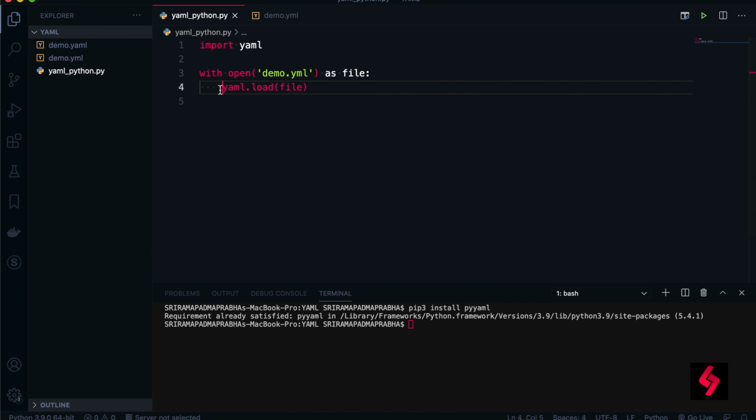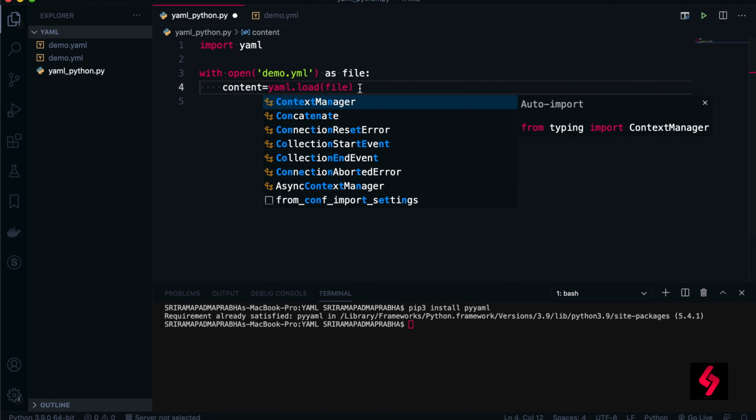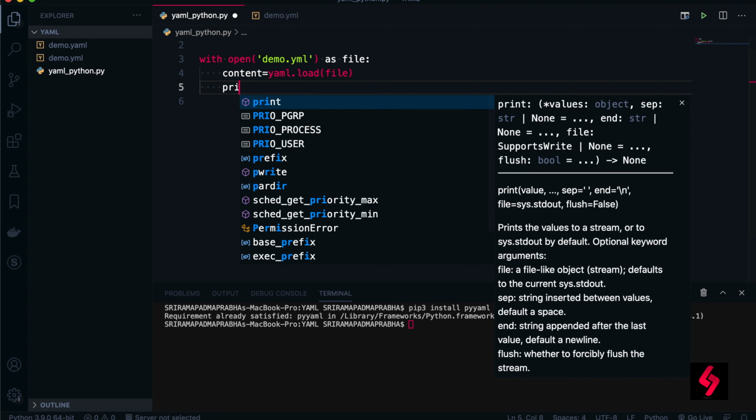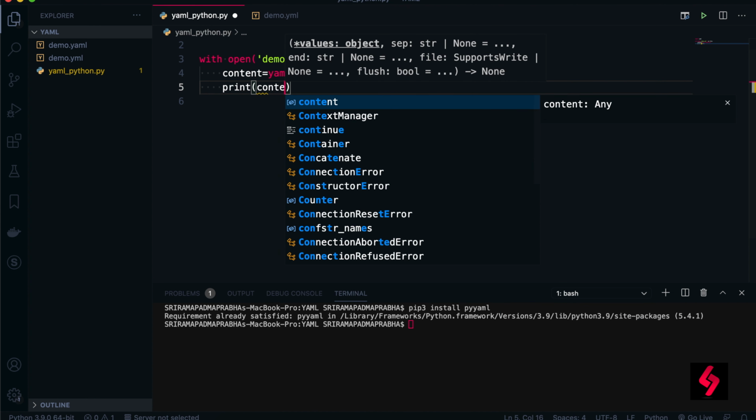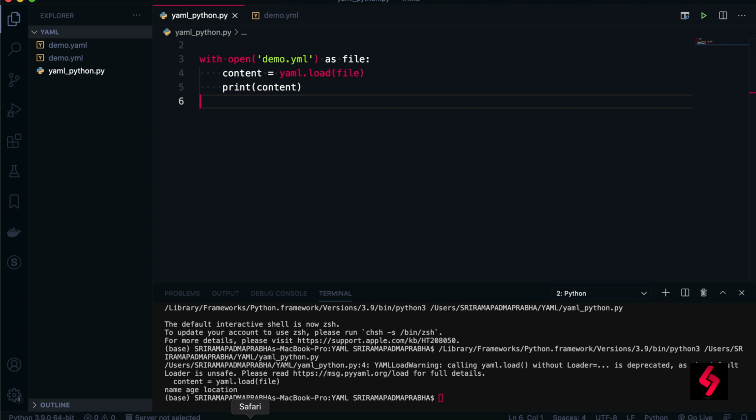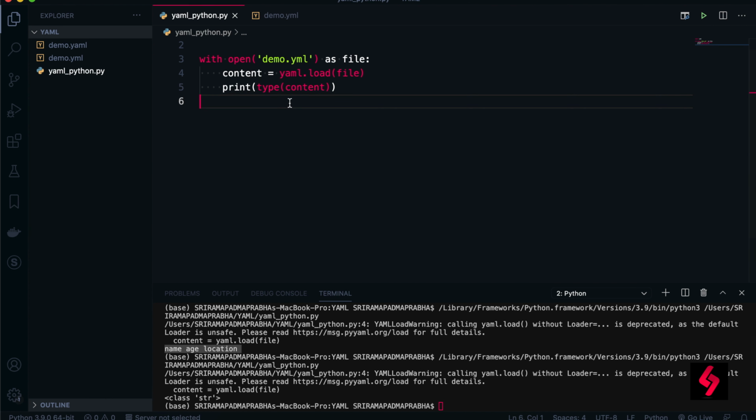I want to keep this information in a different variable. I can say content, or whatever name you want to refer to it by. Now I want to print this content here. So let me first print content, and we'll see if there are any issues. Yes, name, age, location got printed, obviously. If you want to see the type of content here, you mention type of content, because type is a built-in function from Python, so it's giving the message string.